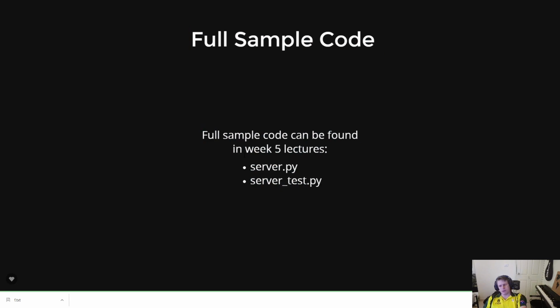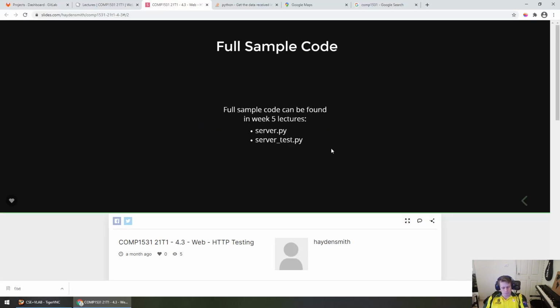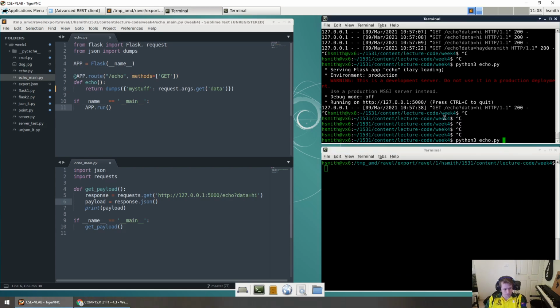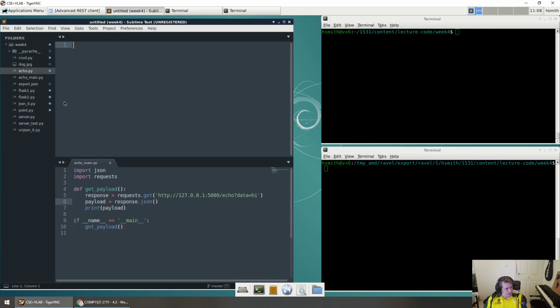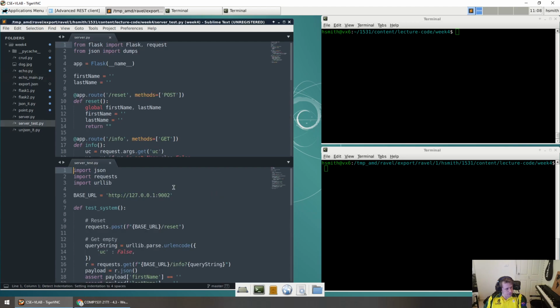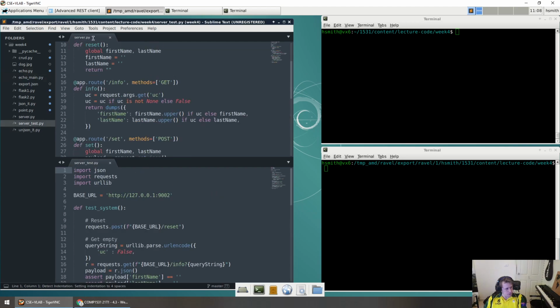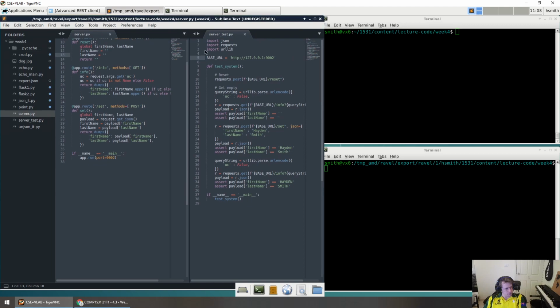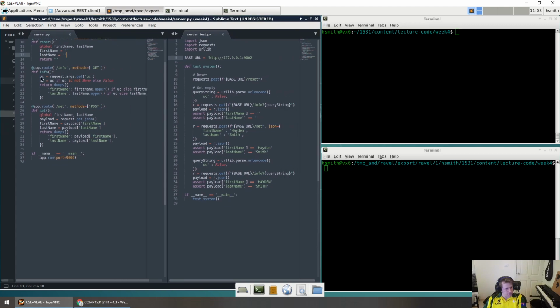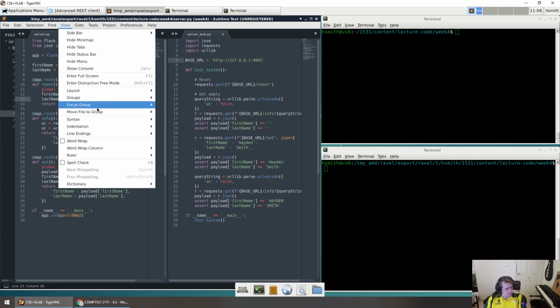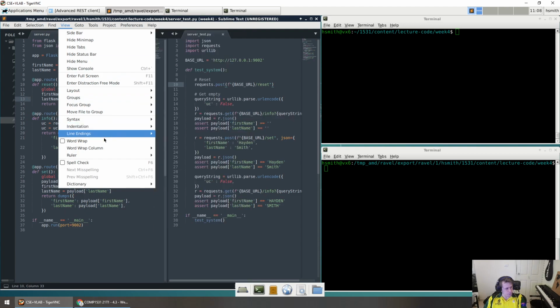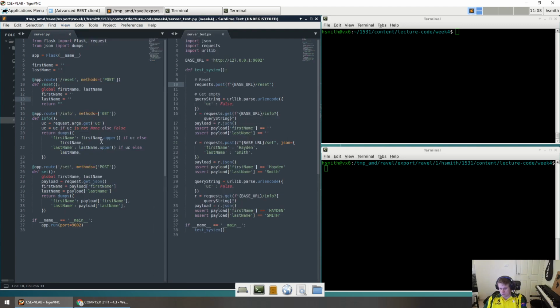I've already written these files to save us some time. We're going to test these two files, so we use two terminals for this. These two files here are server and server test. Now I might open them as columns. Oh god, there we go. We'll drag this out a little bit, make this a little bit smaller, and let's have a look at these two pieces of code, because hopefully now you're seeing a lot of different Flask servers. The one on the left matters more at the moment because that's the actual Flask server.